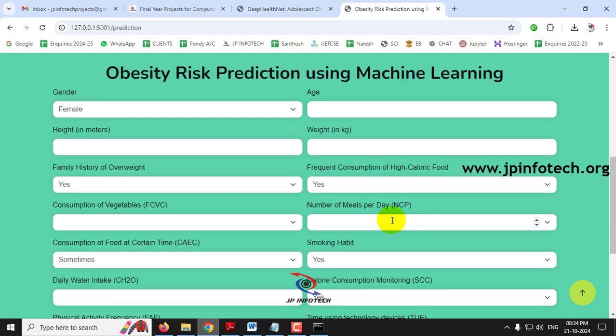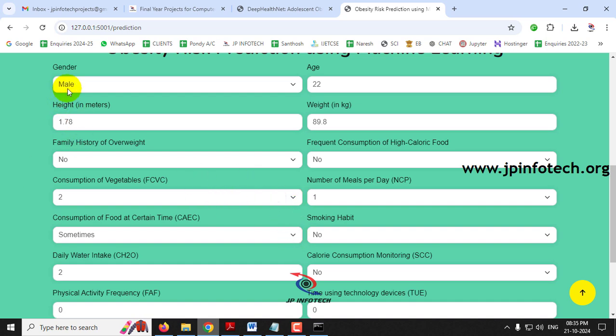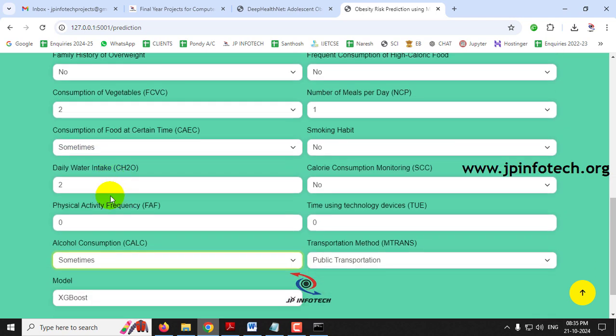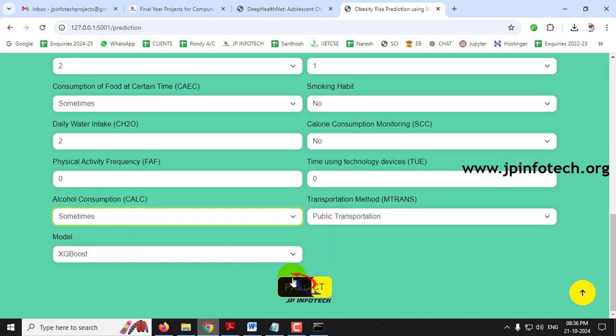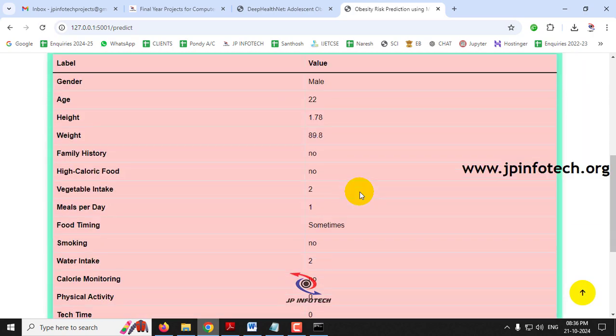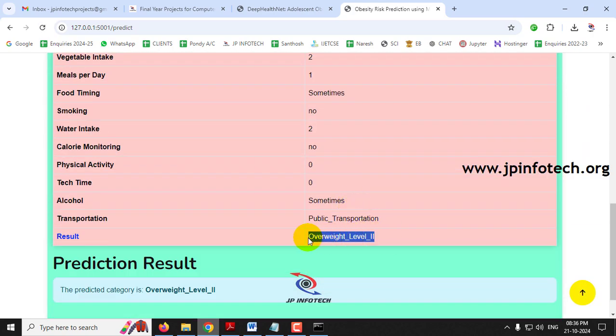Now let me go to the predict menu again. I'll give you another case quickly. For this case I have given gender as male, age 22, height 1.78, weight 89.8, family history no, frequent consumption no, consumption of vegetables 2, number of meals 1, consumption of food sometimes, smoking habit no, daily water intake 2, calorie consumption no, physical activity 0, time using technology 0, consumption of alcohol sometimes, transportation public, and the model I selected is XGBoost. Click the predict button. Now you can see the predicted result is overweight level 2.